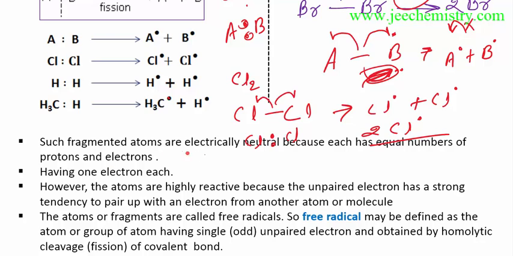Such fragmented atoms are electrically neutral because each has an equal number of protons and electrons, having one electron each. However, the atoms are highly reactive because the unpaired electron has a strong tendency to pair up with an electron from another atom or molecule. This is an unpaired electron. It is not fulfilling its octet, as with chlorine here.